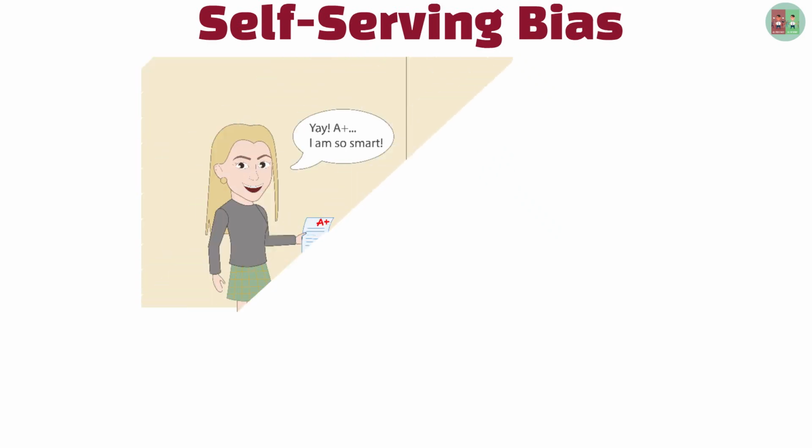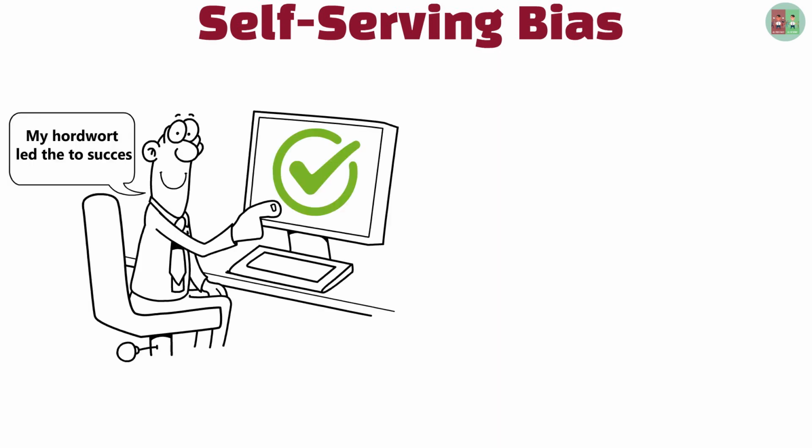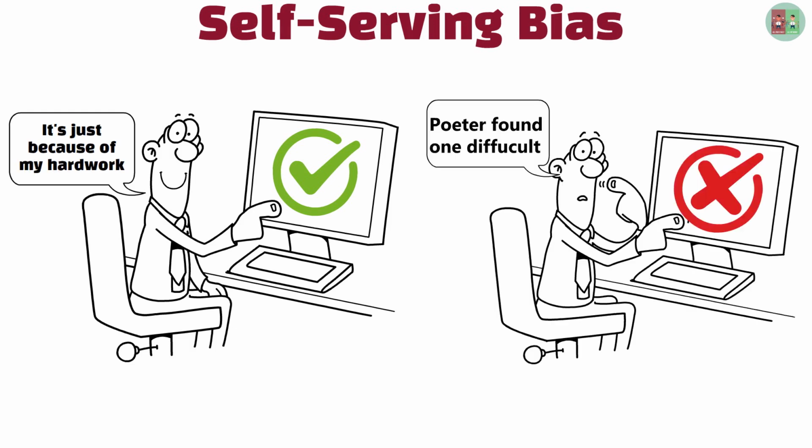Self-serving bias. Self-serving bias is the habit of attributing successes to our own abilities or efforts while blaming external factors for failures. For example, if you perform well on a work project, you might credit your hard work or intelligence, but if the project fails, you're more likely to blame poor instructions or bad timing.